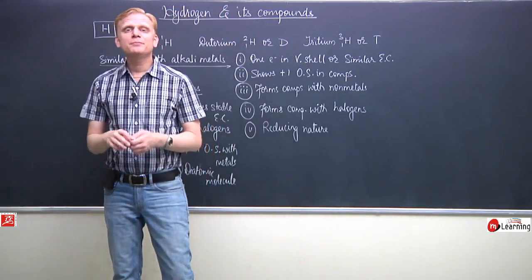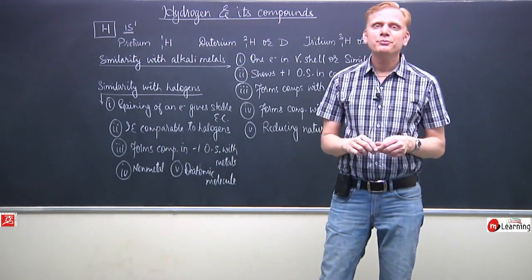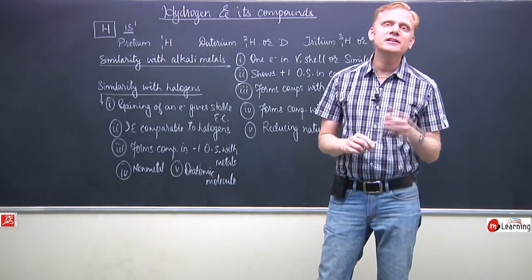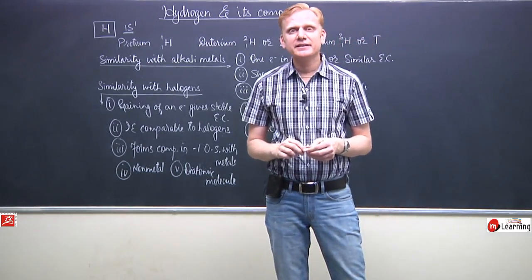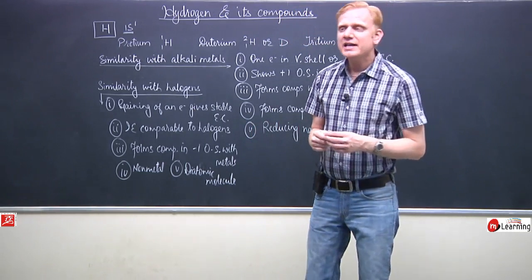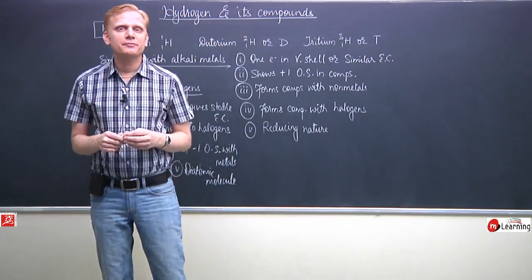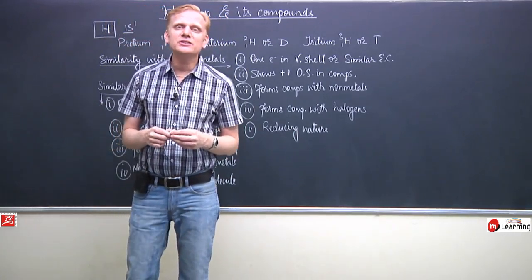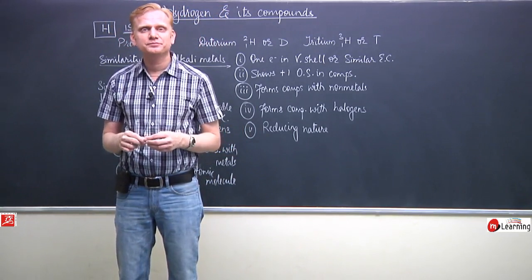This way, the position of hydrogen could not be assigned properly in the initial classifications. Later on, it has been accepted that the modern periodic table has all elements placed on the basis of their electronic configuration, and that is why hydrogen has been placed in the first group of the periodic table.